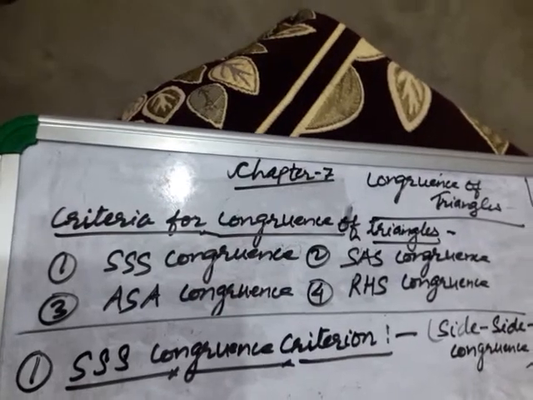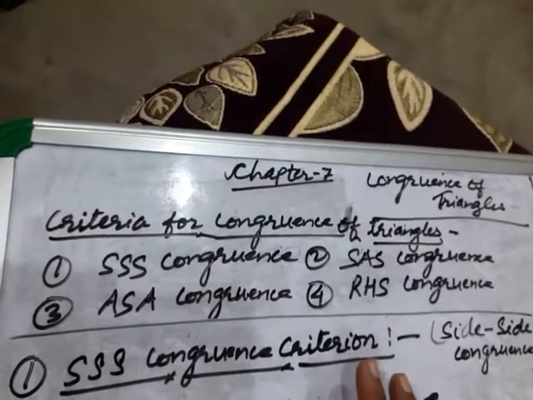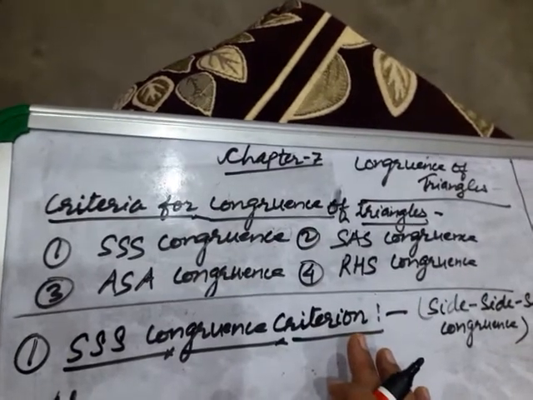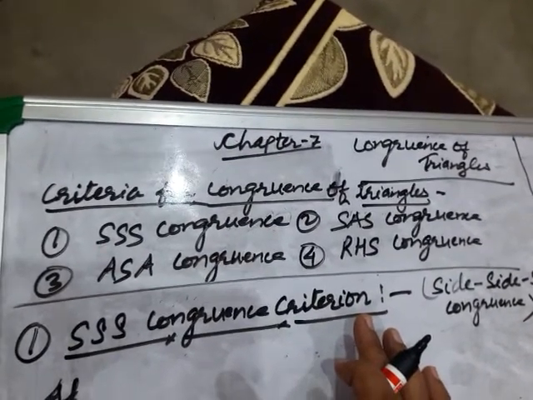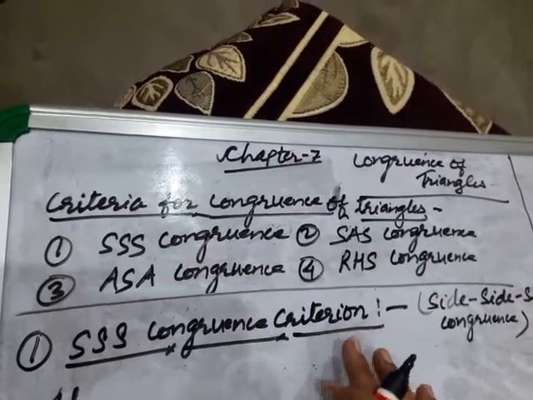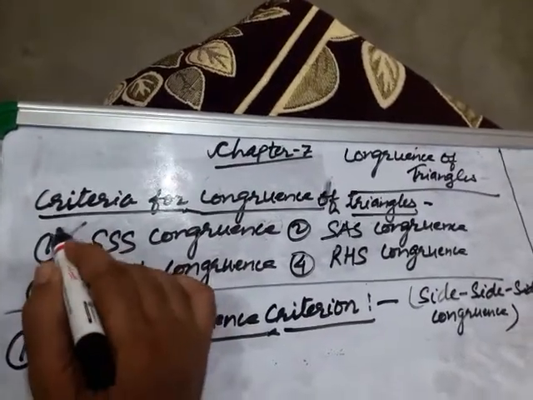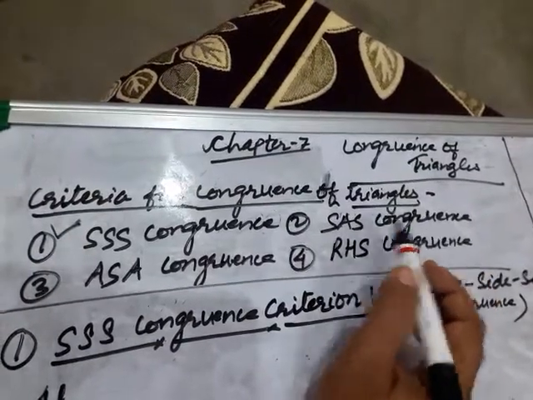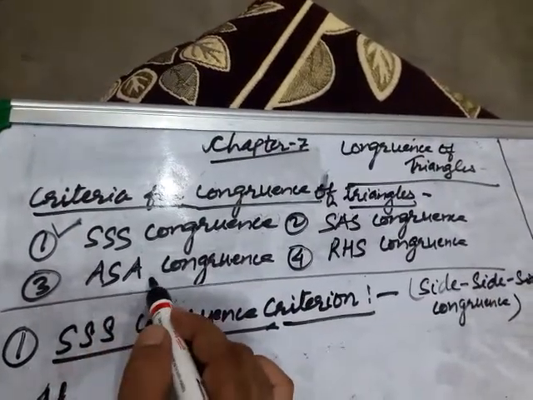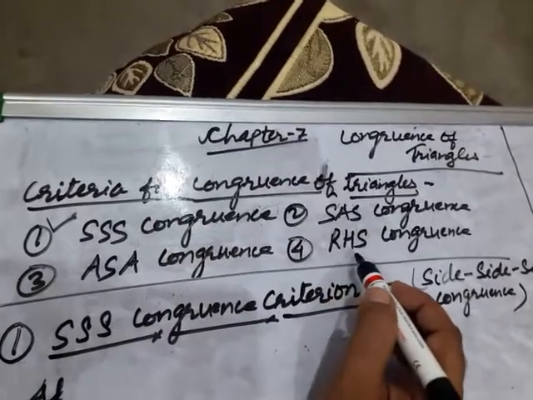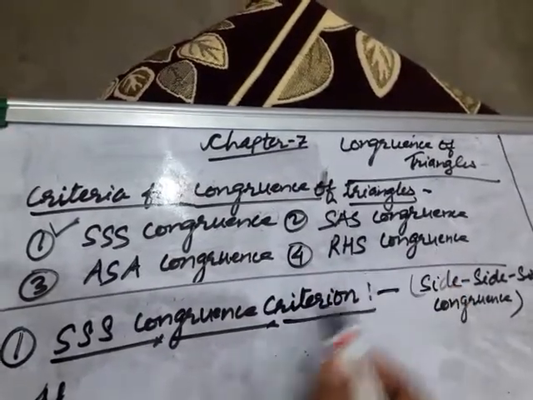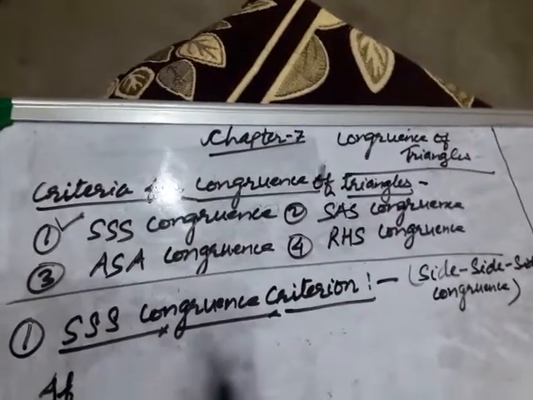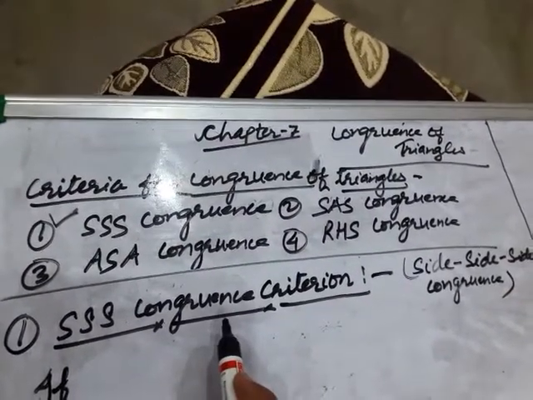Let us see chapter 7 continued: congruence of triangles. Criteria for congruence of triangles. What are the criteria? First is SSS congruence. Second is SAS congruence. Third is ASA congruence. And fourth is RHS congruence. Okay, children. So let us first see the statement and the demonstration of the SSS congruence criterion.